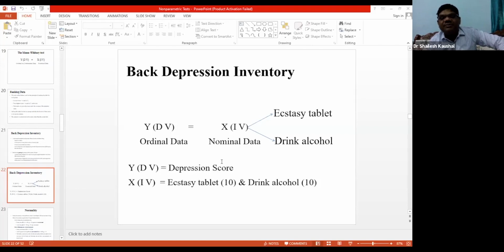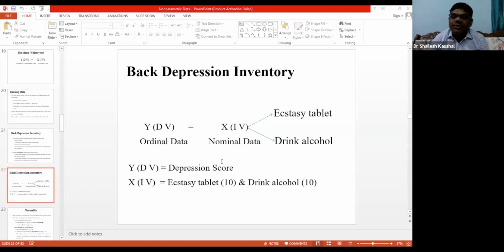Is it clear? This is our very simple case study. Here we want to compare two groups, whether the Ecstasy tablet or alcohol is working for decreasing the depression level. So this is the case study.